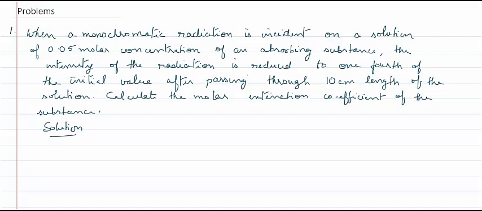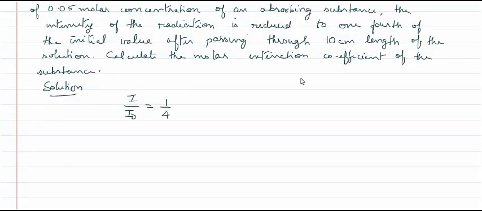So from the problem, it is given that the intensity of the transmitted radiation is reduced to 1/4 of the intensity of the incident radiation. So the ratio I by I0 is equal to 1/4. We can use the formula log I0 by I is equal to epsilon b c.